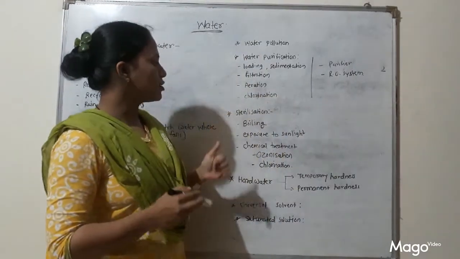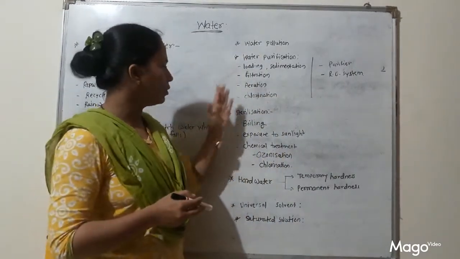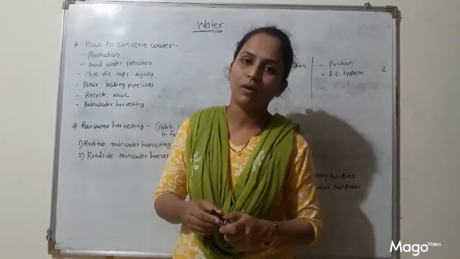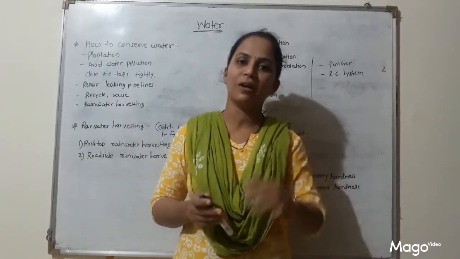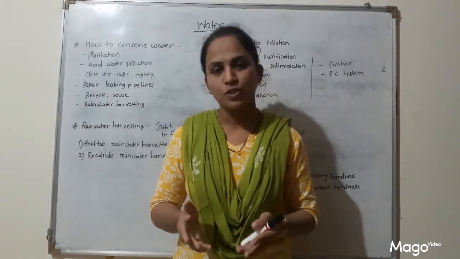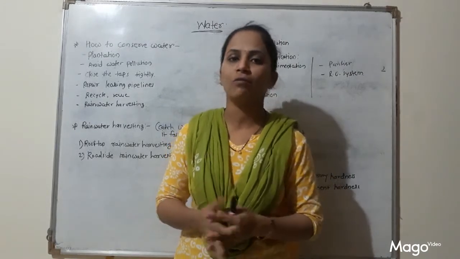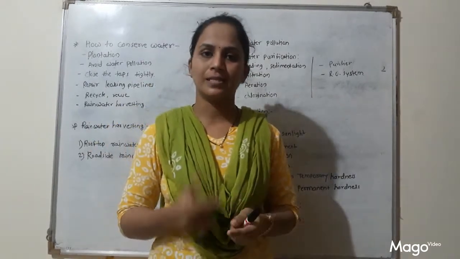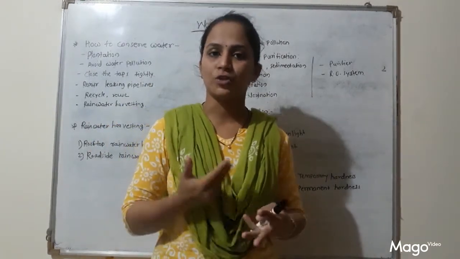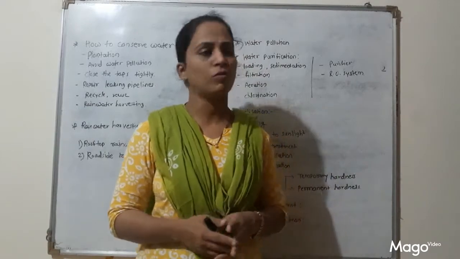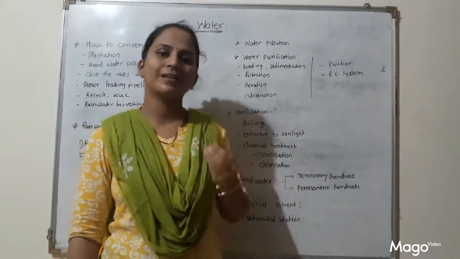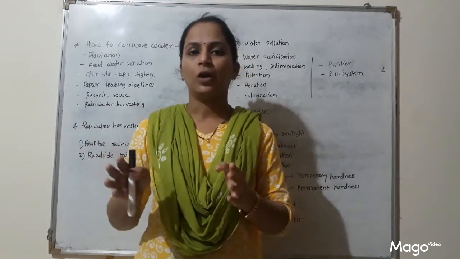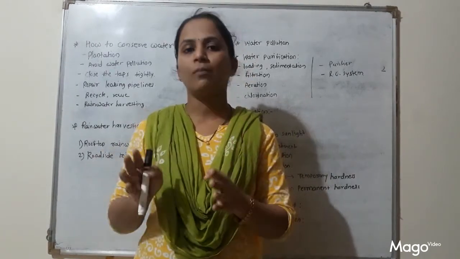Then sterilization is new point which is related to this water. So what is sterilization? You all know about waterborne diseases. Student, what is meant by waterborne disease? Diseases which are spread through water are called waterborne disease. So tell me some examples of waterborne disease. Yes, typhoid, then cholera, jaundice, these are waterborne disease. So what is sterilization? Sterilization is, in simple words, removal of germs to prevent that waterborne disease.